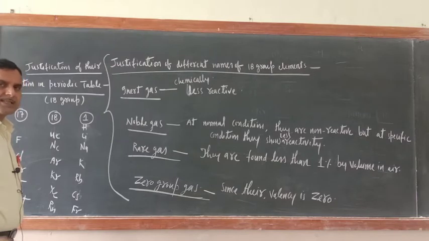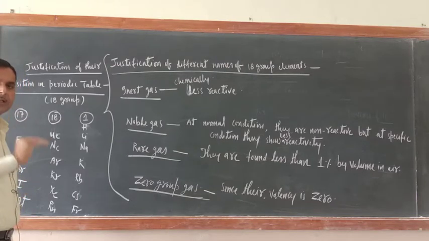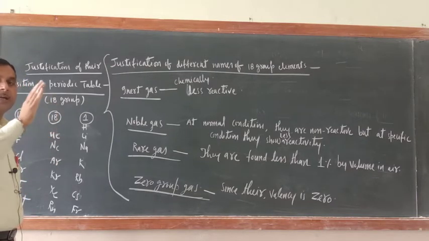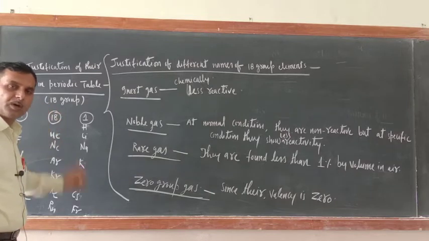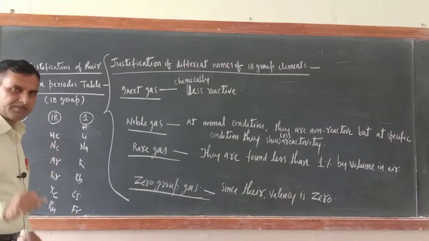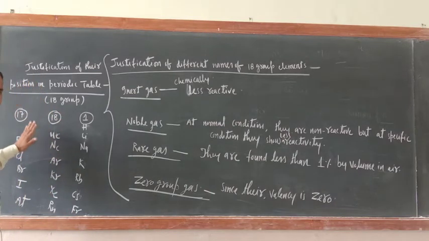Zero group gases are inert gases. They have been placed in 18th group. So the question arises here, why are they placed in group number 18 only? Okay, that is the basic question. So just try to understand.